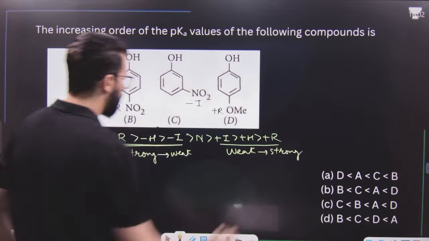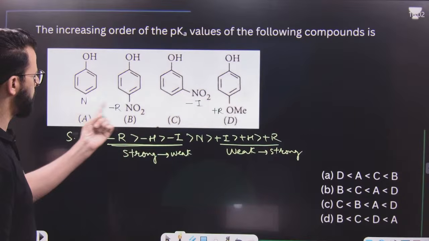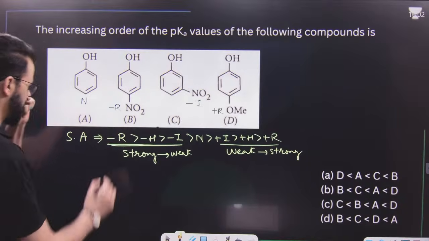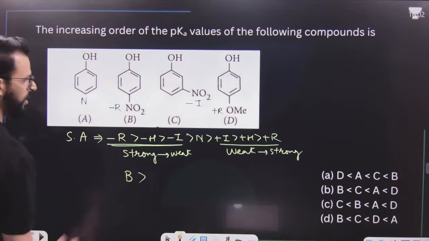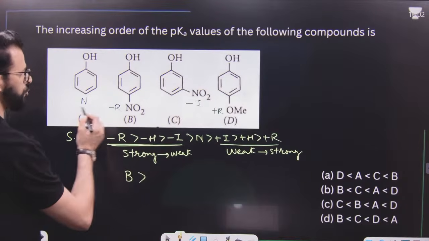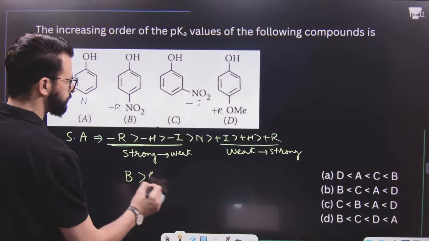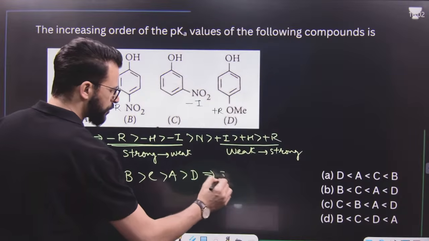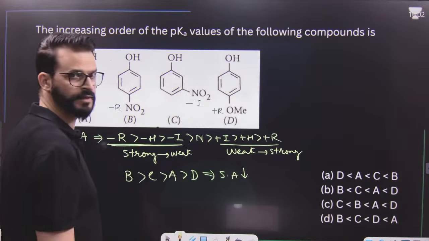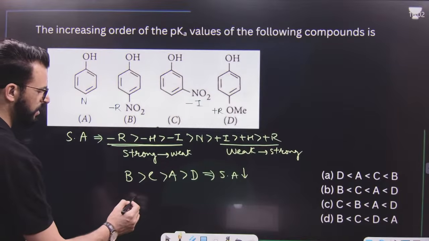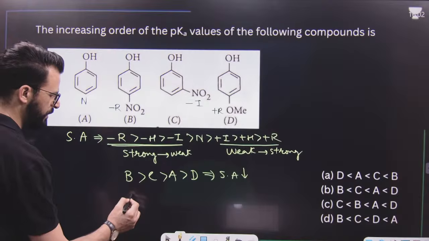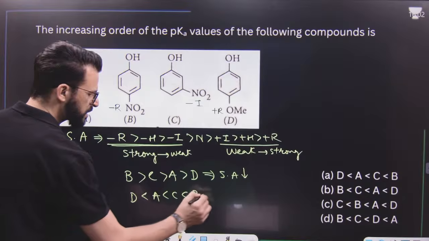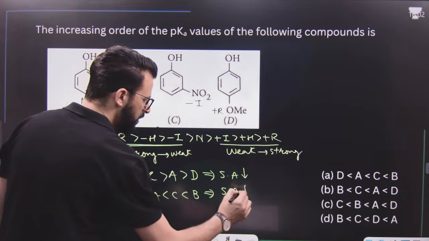Now have a look. These are N, minus R, minus I, plus R. First of all, we have to write down minus R. Minus R means it is B, which is the stronger acid. After that, minus H is none. Then C, minus I. Then neutral is A. After that, we write D. So this is the strength of acid in decreasing order. You have to tell me the strength of acid in increasing order. What will be the increasing order? That means the reverse of this. That is D, A, C, and B. This will be simply the strength of acid in increasing order.